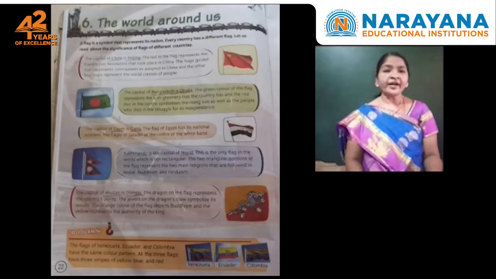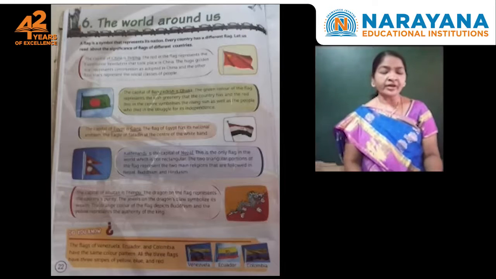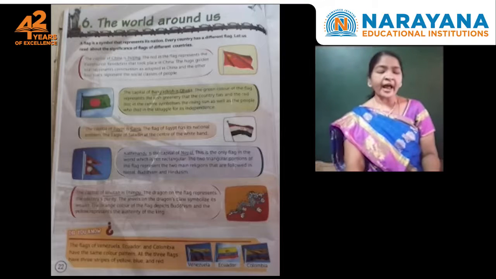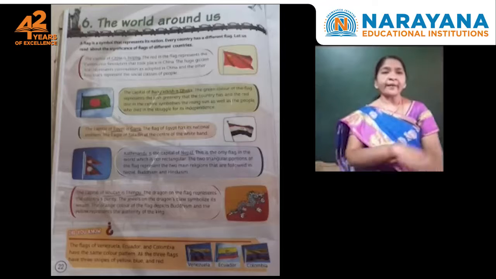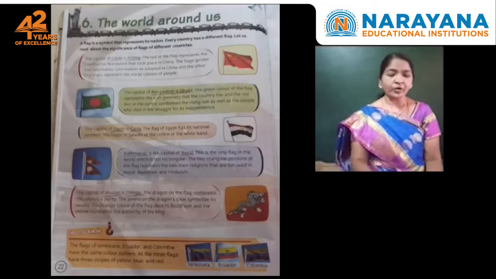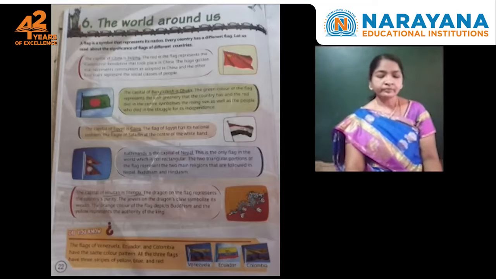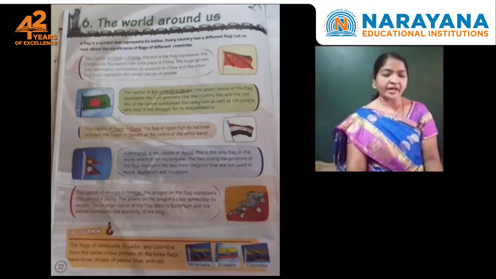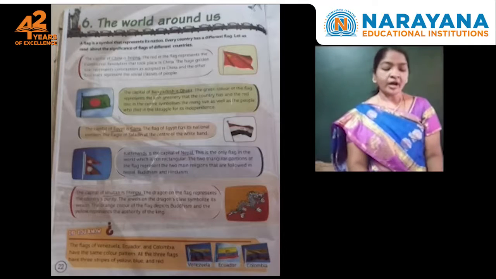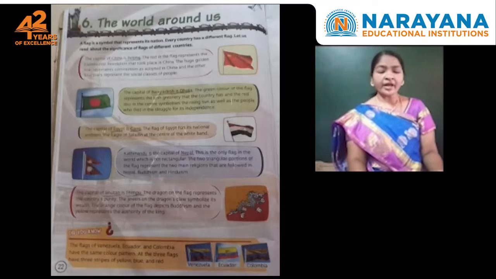Okay, and next here given is the Egypt flag. Yes, so the capital of Egypt is Cairo, children. What is the capital of Egypt? Cairo. The flag of Egypt has its national emblem, the eagle of Saladin, at the center of the white band.